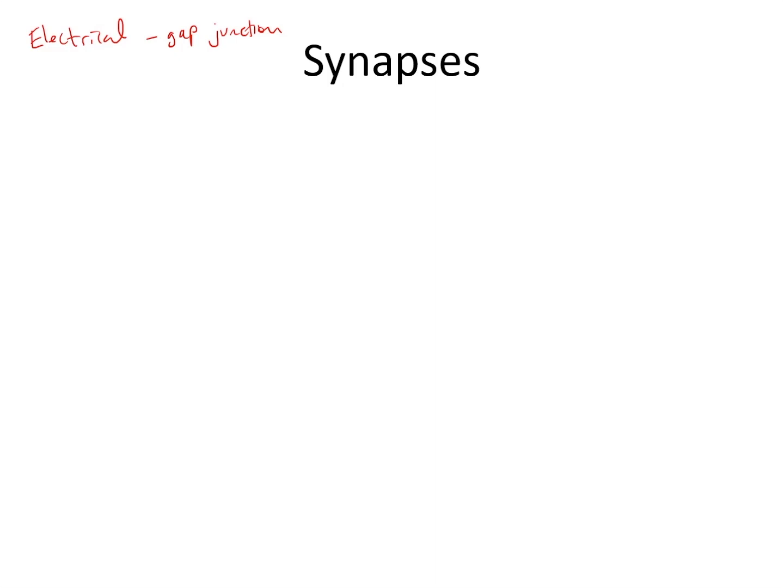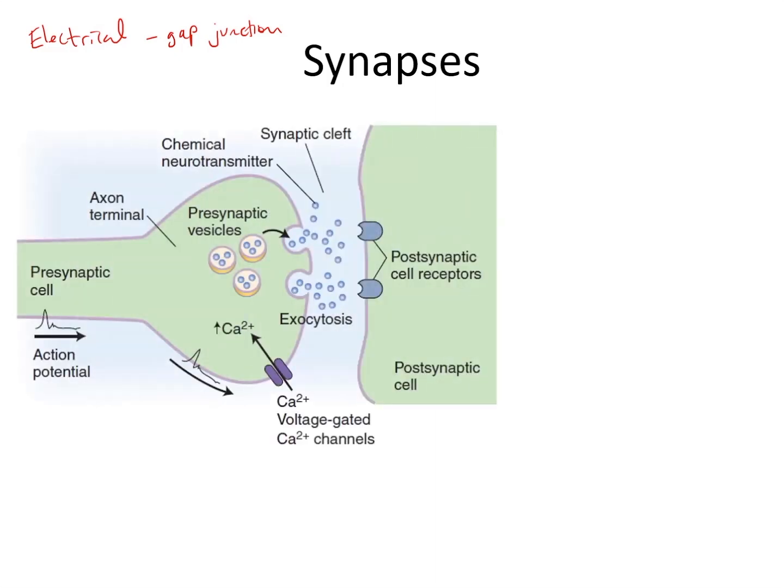More generally, we're thinking about chemical synapses, which involve the release of a chemical transmitter by one cell that acts upon another cell. Action potentials in a presynaptic cell cause the release of a chemical transmitter. This will cross a narrow cleft to interact with specific receptors then on a postsynaptic cell.